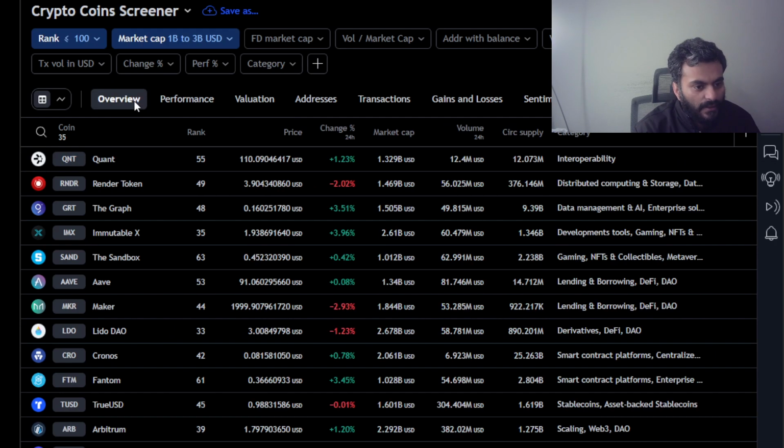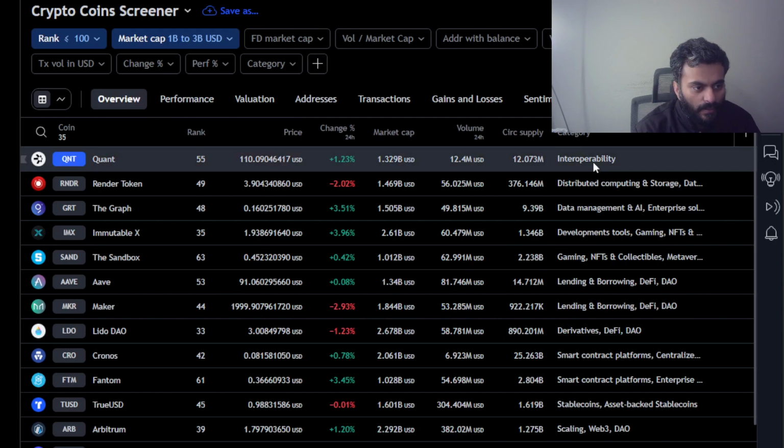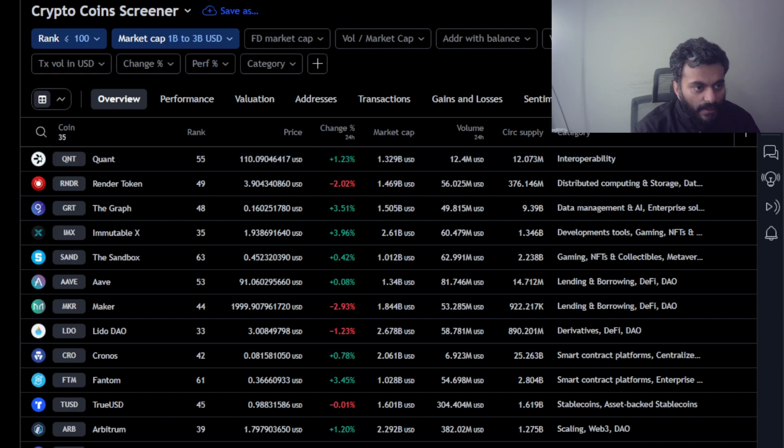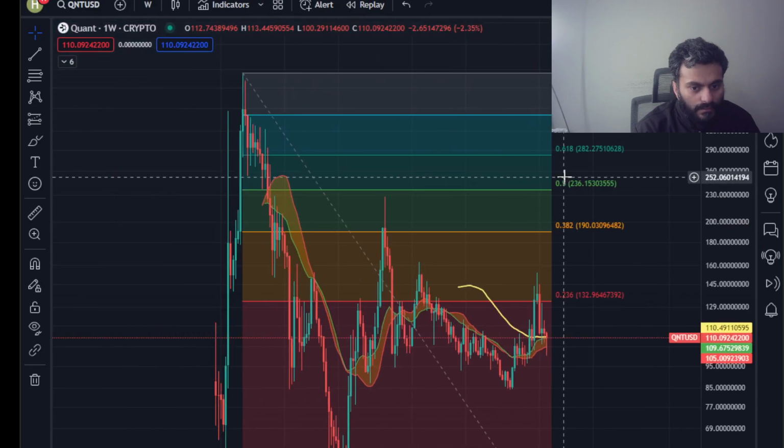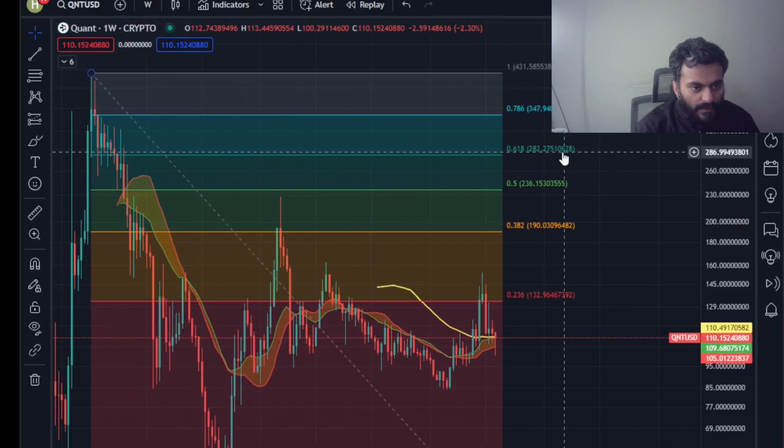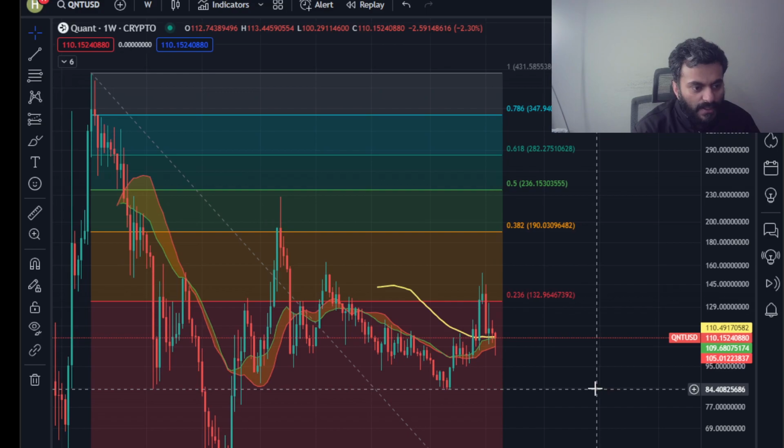Again, let's do an overview. This is an interoperability related crypto. The volume is around 12.4 million in USD. That is last 24 hours, and circulating supply is around 12 million. So just looking at the chart of Quant, and this is the technical analysis that we want to conduct before going to the AI-based forecast.